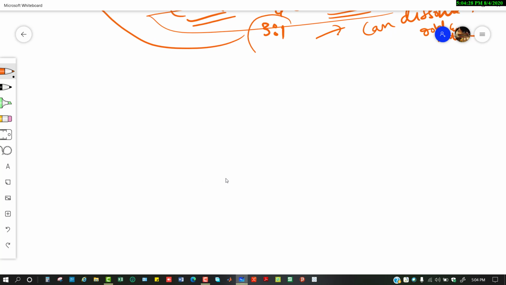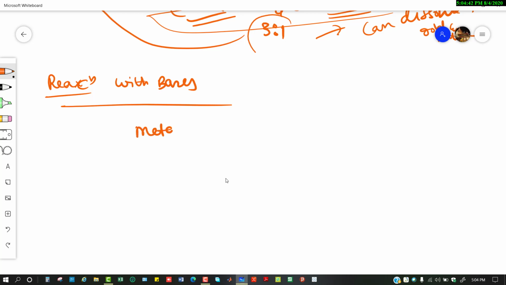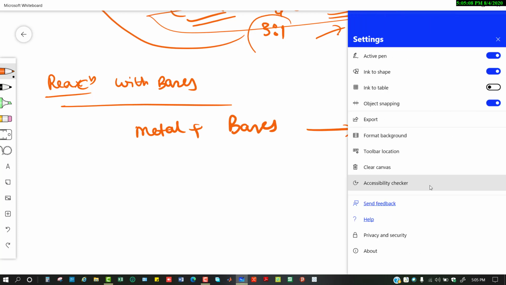Reaction with bases. What happens when metals react with bases? Some metals react with bases to produce hydrogen gas. As for non-metals, we have also seen that. So these are some important concepts behind metals and non-metals. Let's see the uses of them. What are the applications? Let me clear the screen.